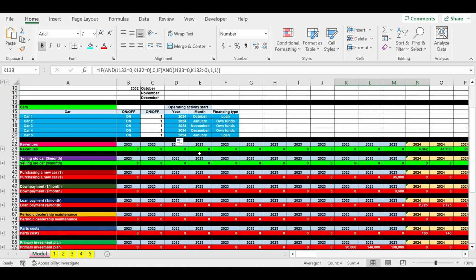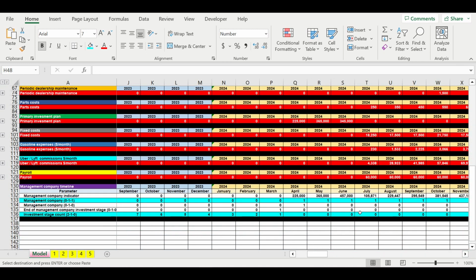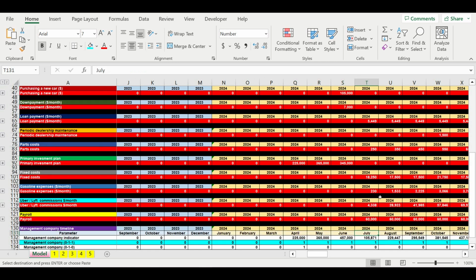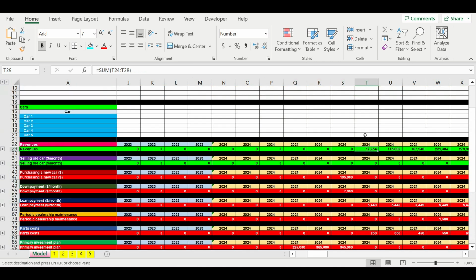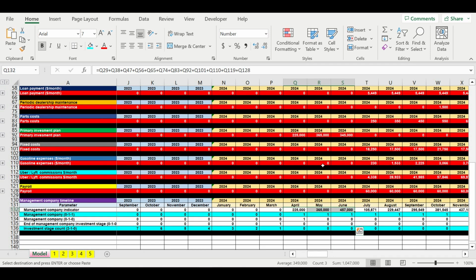And for example, if we want to displace our project to July 2024, the management company will automatically start in April, because we need 3 months to prepare for the first revenues. First revenues will occur here in July, and 3 months prior we have investment stage expenses. Here they are.